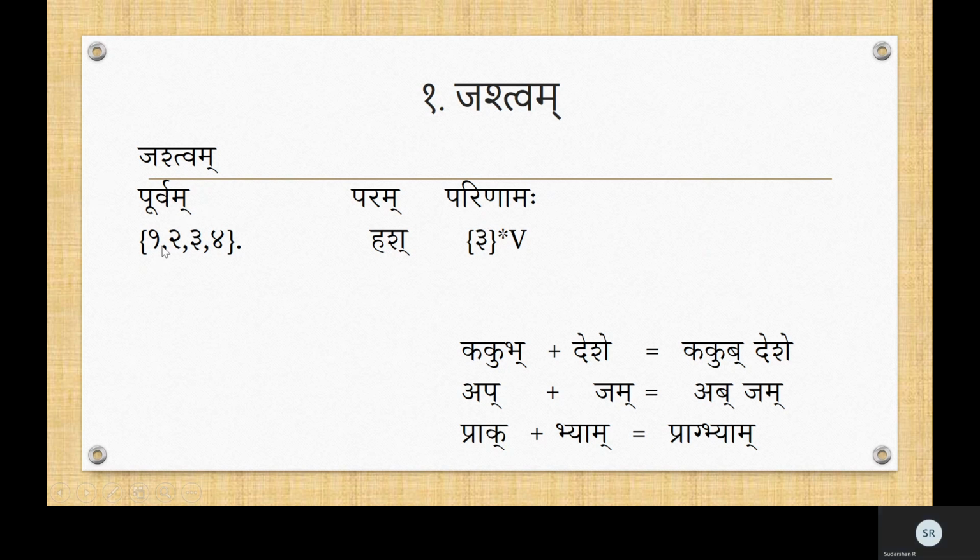Purva is ekam, dve, trini, chatvari stambhaha. The first, second, third and the fourth stambha of the Vargeya Vyanjana. And the para is hush. Again, what is hush? It is the acronym for the Mridu Vyanjanas, right? So the para being any of the Mridu Vyanjanas, and Purva being 1, 2, 3, 4, what is the Parinama? The result is a substitution, an Adesha of the Purva, which is represented as V. This star symbolizes the correspondence.